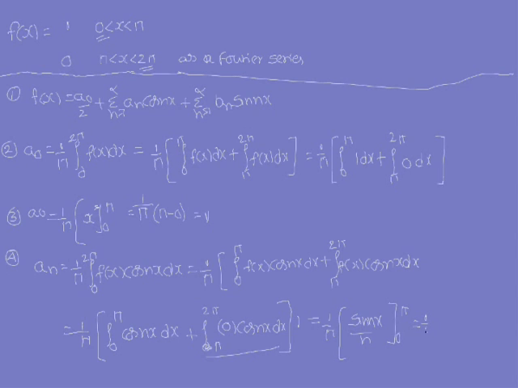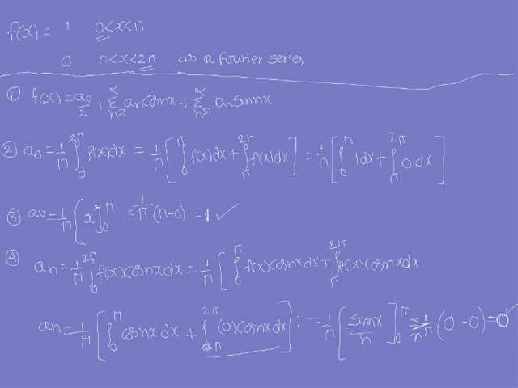So that is equal to 1 by pi into 1 by n pi into, substituting the upper limit, sin n pi is 0, minus sin 0 is 0. So a n value, how much are you going to get? a n is equal to 0. So a n is equal to 0, a naught is equal to 1.